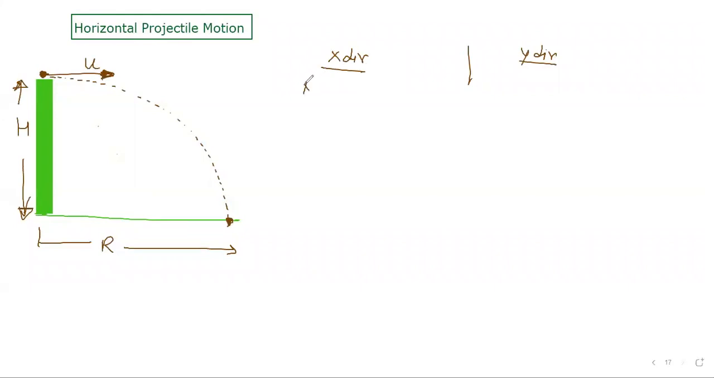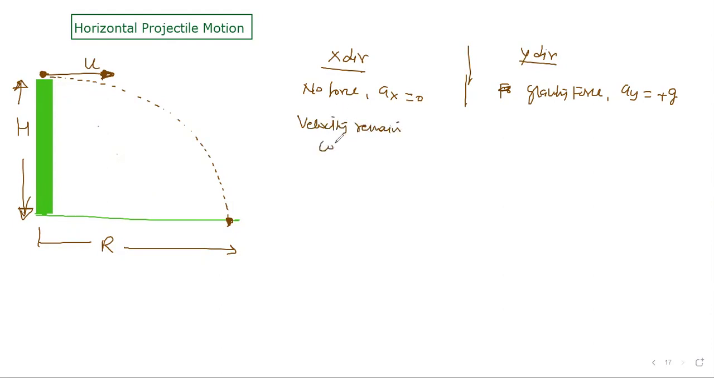In the x direction, again, no force. No force means acceleration ax is 0. In the y direction, force is there. Gravity force acts in the vertical direction, so acceleration ay is there, plus g, because the body is falling vertically downward, so g is positive. No force in x means no change in velocity. Velocity remains constant in the x direction.